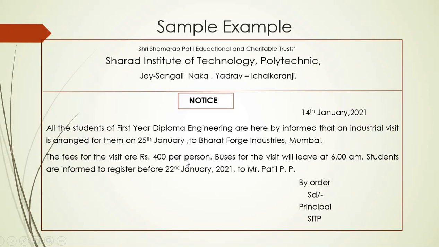Those who are interested have to enroll their names with Mr. Patil P.P. before 22nd January 2021. This notice has been issued by order, and the issuing person's name and designation should be mentioned in the notice. So here it is, by order, Principal SITP.